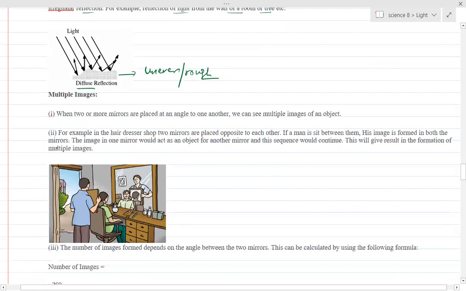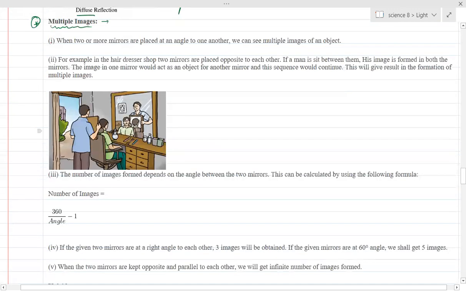The next topic is multiple images. When we keep two plane mirrors at certain angles, a number of images will be formed. We can calculate the number of images by a formula. The number of images n is equal to 360 divided by the angle at which they are kept, minus 1.